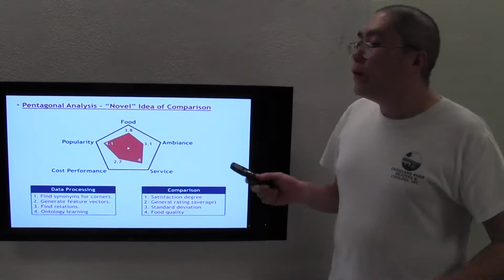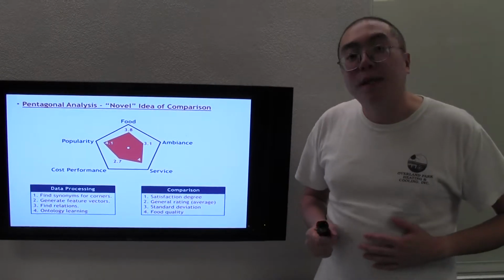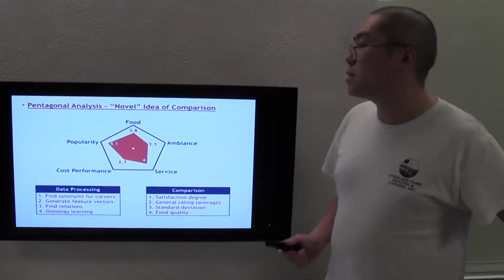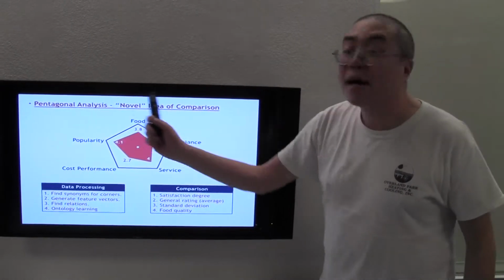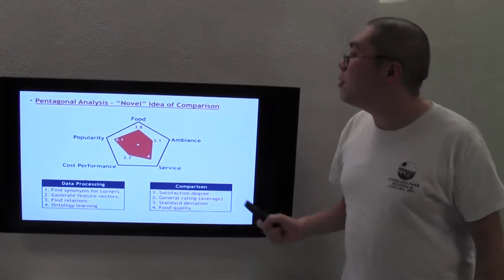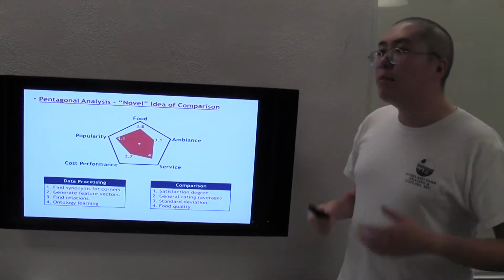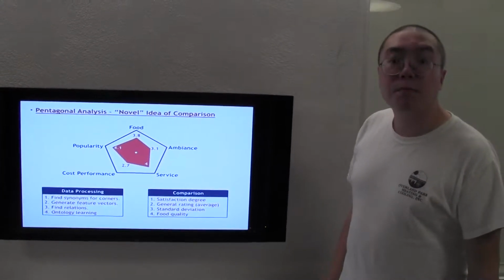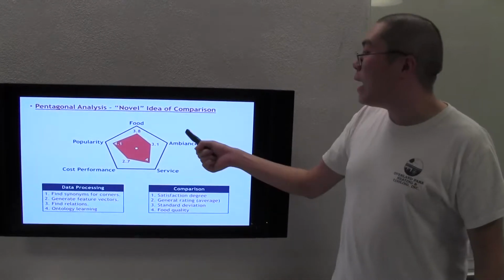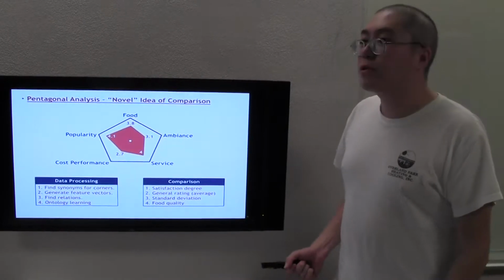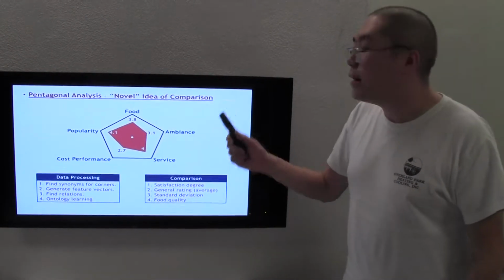So there are a lot of restaurant recommendation systems. Why our system can be distinguished from other systems is because we use the Pentagonal analysis, which is kind of a novel idea used for recommendation systems. We can see this picture, it maybe describes a basketball player. We have the speed, height, strength, and shot accuracy, or something like that.